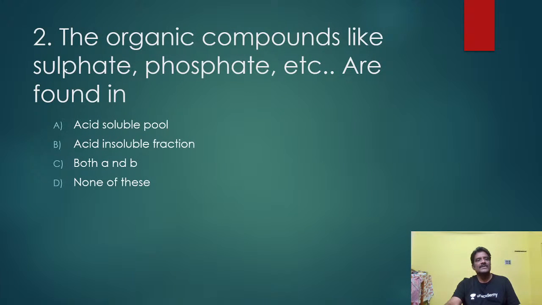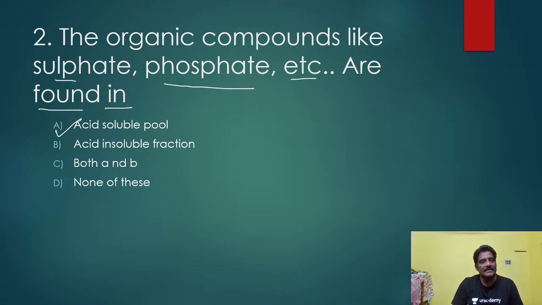The organic compounds like sulphate and phosphate are found in which fraction? The options are: A, acid soluble pool; B, acid insoluble fraction; C, both A and B; D, none of these. The right answer is A, acid soluble pool. If you observe the elements or other substances, inorganic and organic, present in living bodies, we can conduct a simple test.